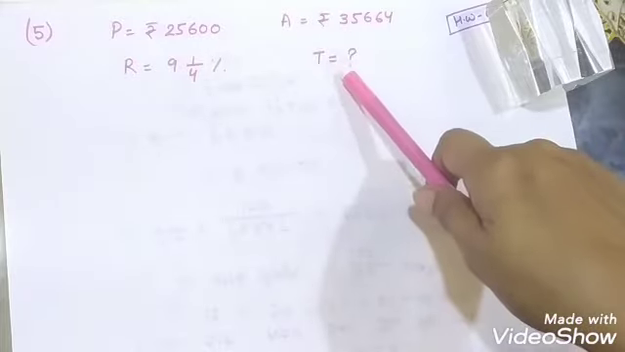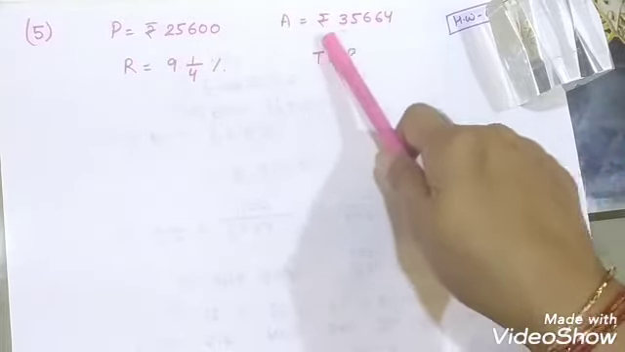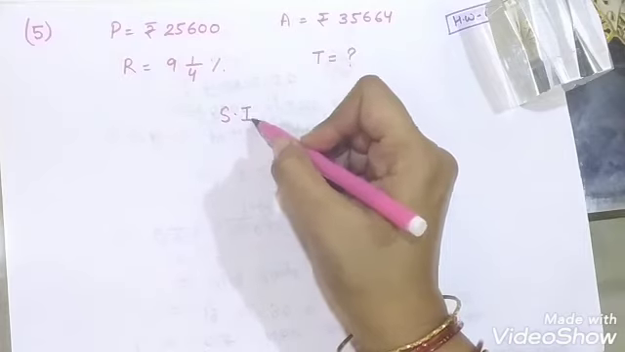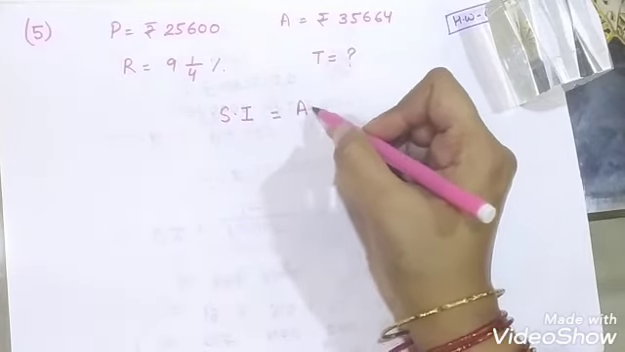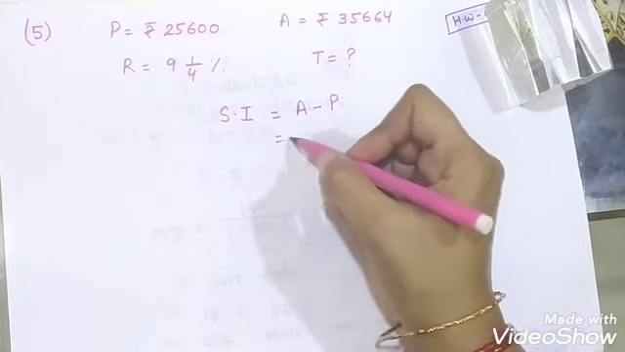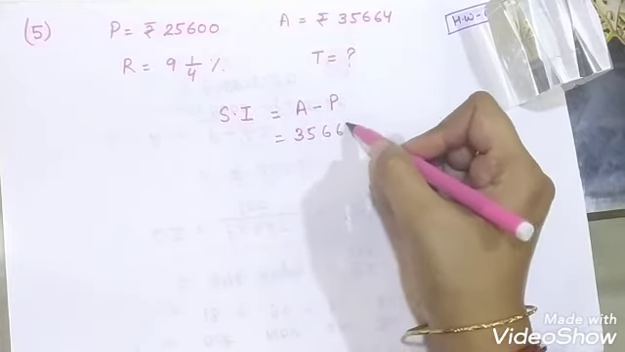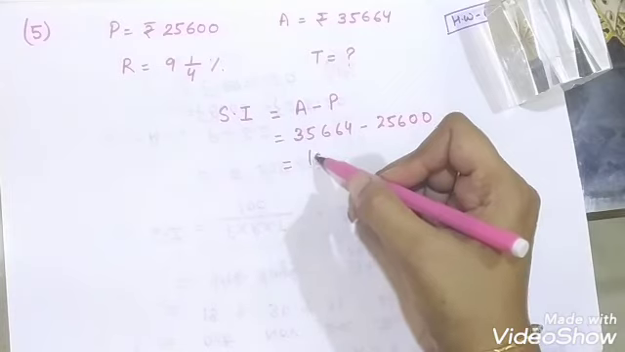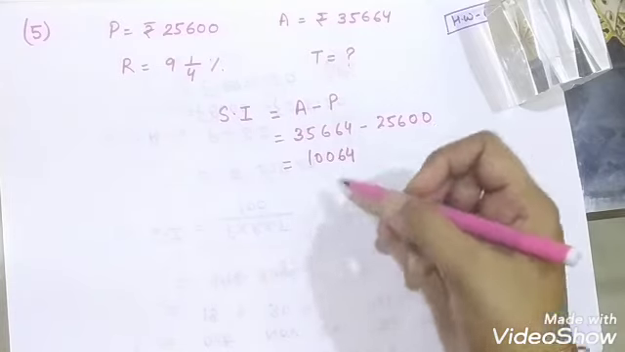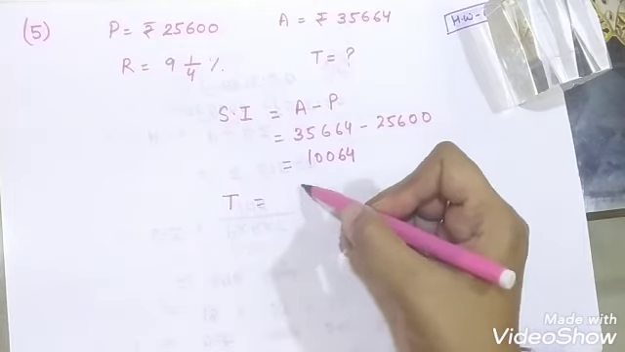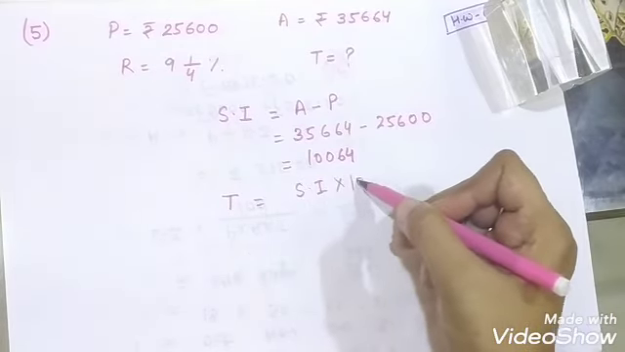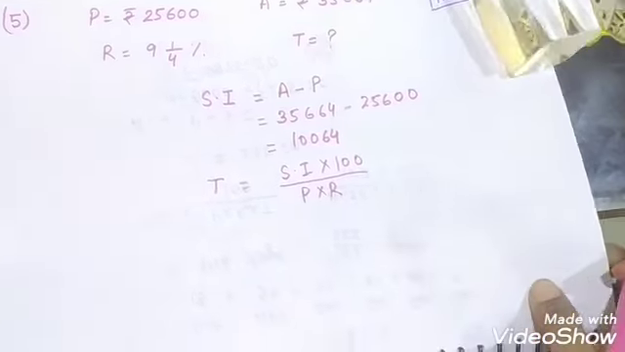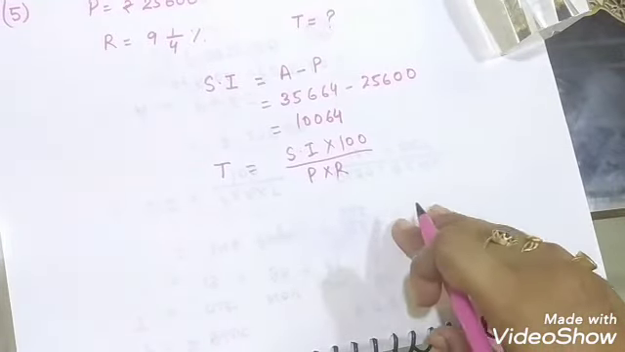To calculate time, you need to know the value of simple interest, not amount. So in this question, first we will find the simple interest. It will be amount minus principal. When you subtract these two, you will get the simple interest, which comes out to be 10,064. Then you apply the formula of time, which is SI into 100 upon P into R. Put in the values and you will get the value of time.